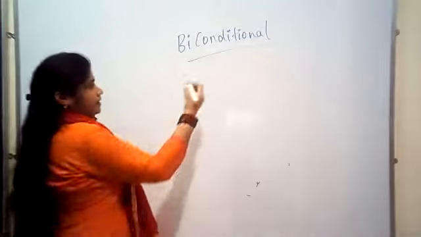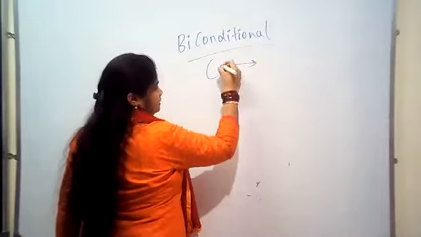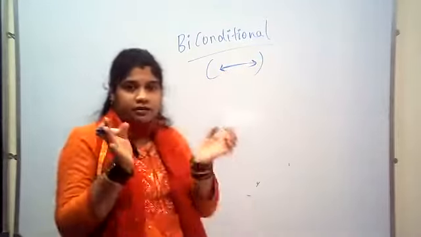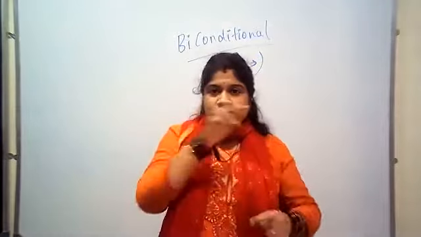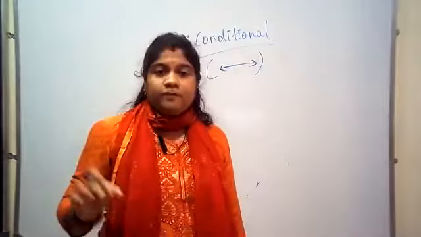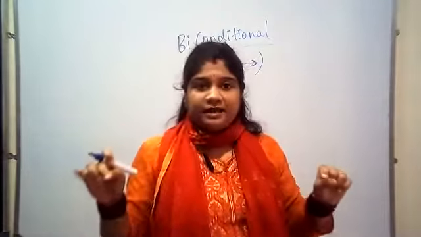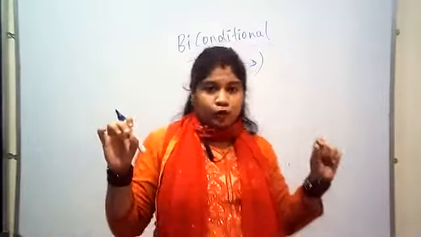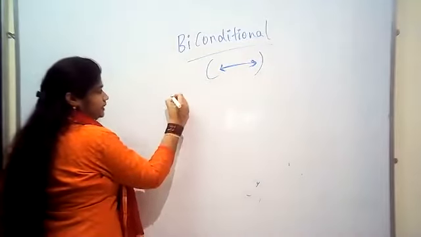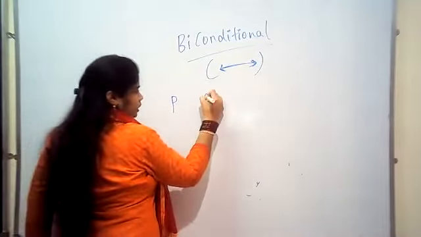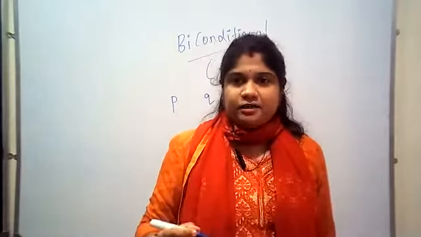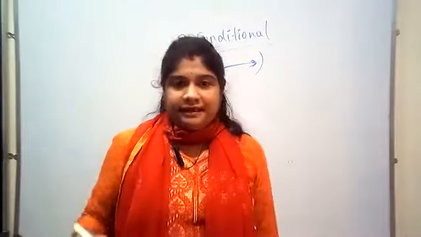See here, biconditional is basically represented with a symbol of a double arrow mark. The conditional has just one line arrow mark, whereas biconditional is for both directions. It is simple. Consider the two propositions P and Q.